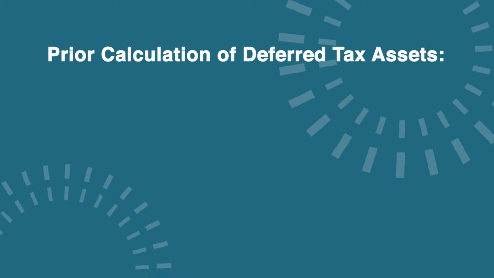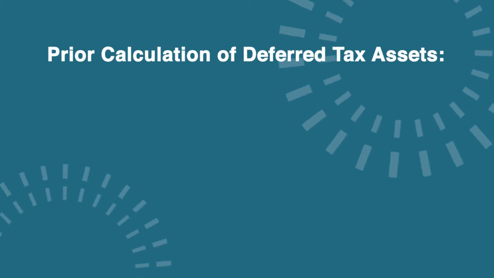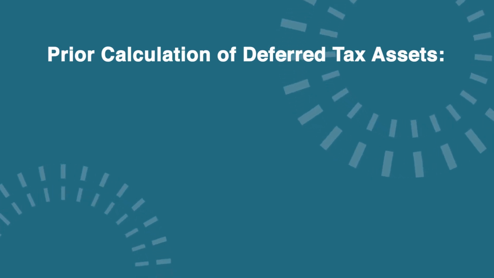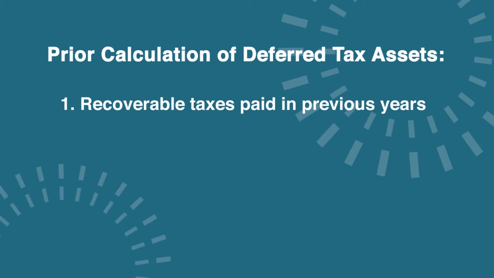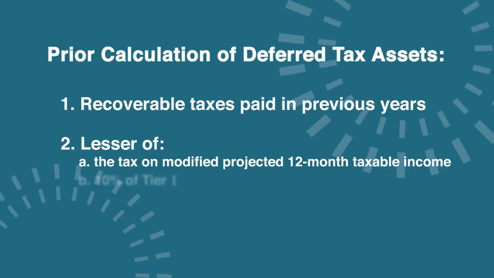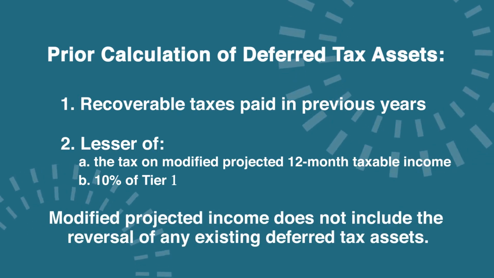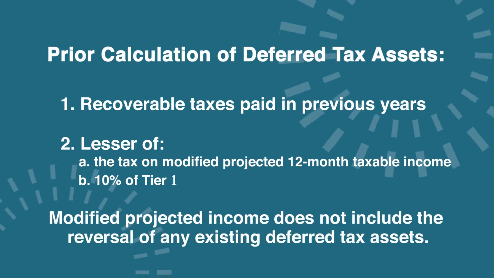Before discussing the new rules, let's quickly review the old method of calculating your disallowed DTA. Prior to Basel III, DTAs were to be supported by recoverable taxes paid in previous years and the lesser of the tax on a modified projected 12-month taxable income, or 10% of Tier 1 capital. Any remaining DTA was to be considered disallowed.